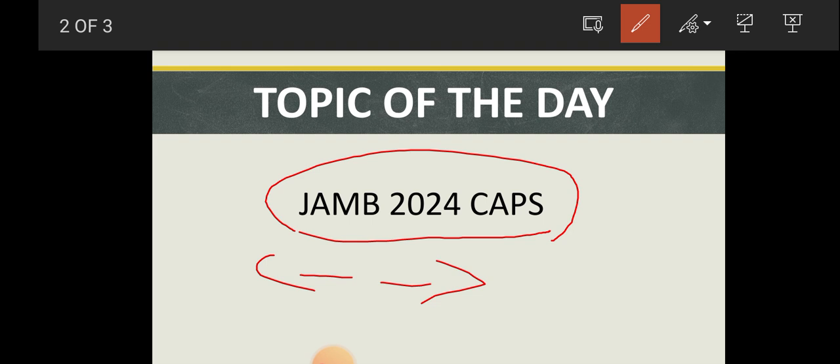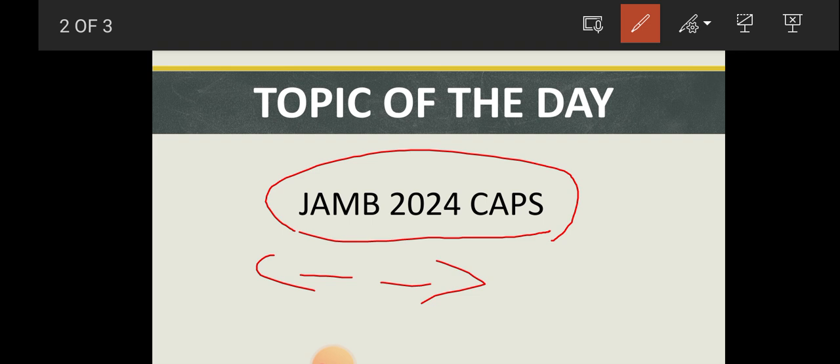I can no longer get my details from my CAPS again. What is actually happening? I don't know what is happening to my CAPS. Oh, what is wrong with my CAPS? So please don't panic. All right, so the reason why your CAPS has changed, or the reason why you cannot